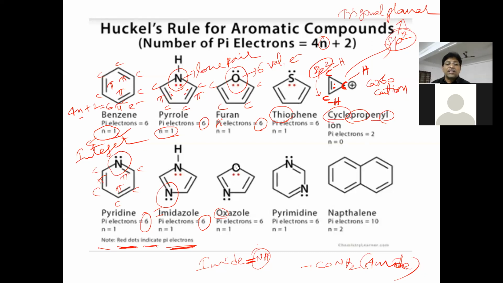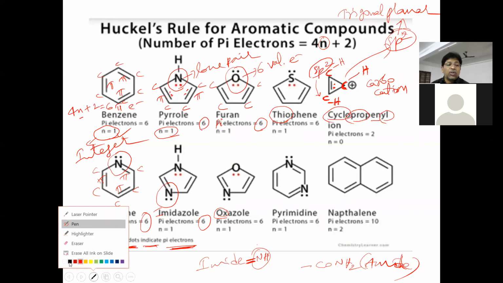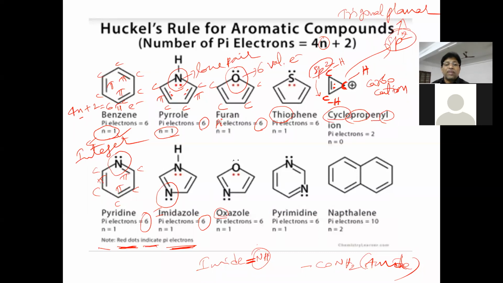Here, on this oxygen atom, 2 electron pairs will be there. The black dots do not involve in bond formation. Remember, the black dots do not involve in bond formation. Only the red colored dots will involve in pi bond formation. So 2 electrons of this lone pair will be taken as pi electrons. And here a double bond indicates one pi bond. So two pi bonds, 4 electrons, one lone pair, 2 electrons. So 6 pi electrons will be taken here.